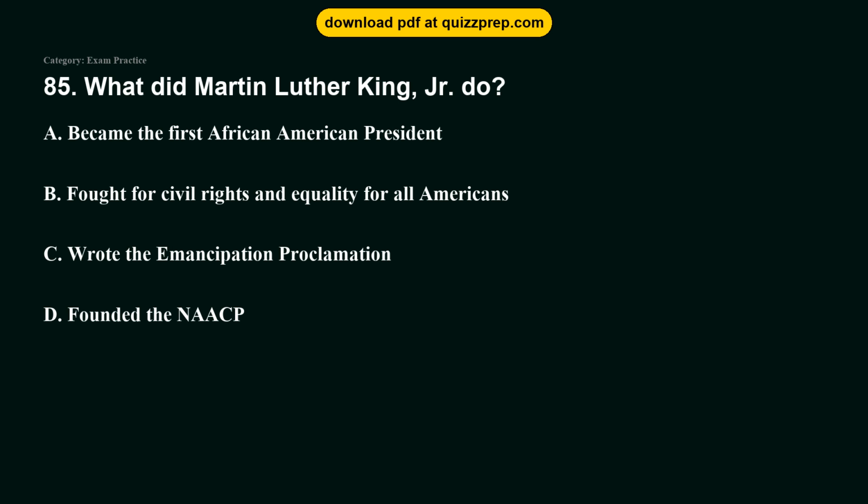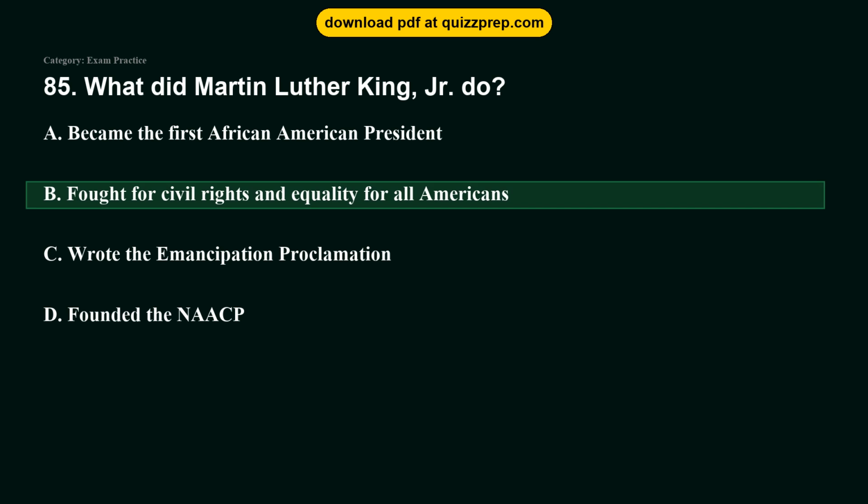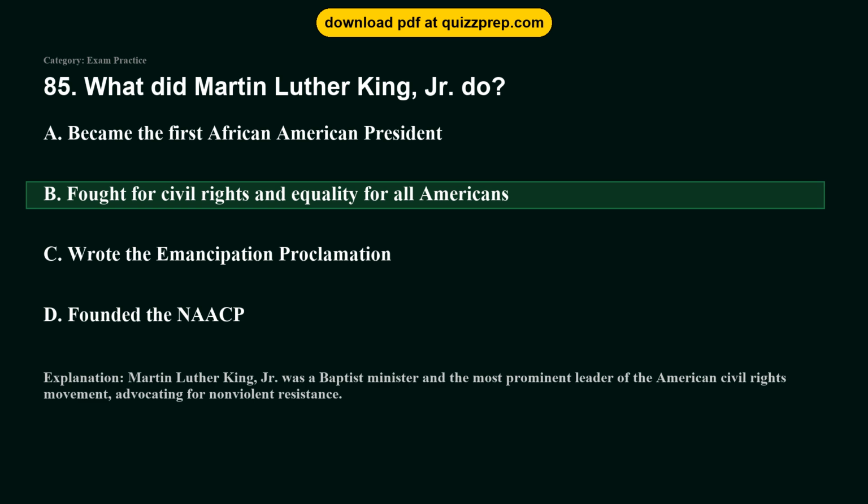Question 85. What did Martin Luther King, Jr. do? Option A, became the first African American president. Option B, fought for civil rights and equality for all Americans. Option C, wrote the Emancipation Proclamation. Option D, founded the NAACP. The correct answer is option B, fought for civil rights and equality for all Americans. Martin Luther King, Jr. was a Baptist minister and the most prominent leader of the American civil rights movement, advocating for nonviolent resistance.